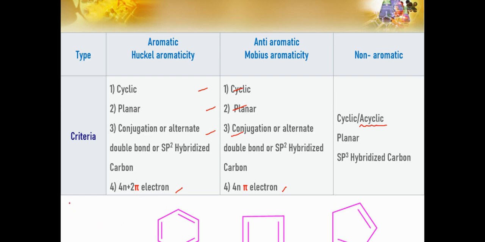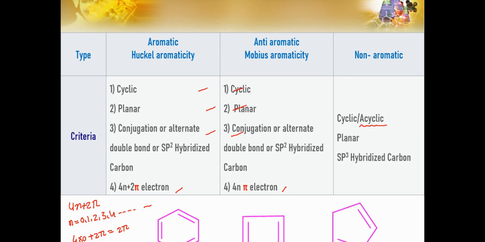If we put the value in 4n plus 2 pi, n can be 0, 1, 2, 3, 4, it's up to you. If we put 4 into 0 plus 2, we get only 2 pi electrons. But benzene has 6 pi electrons.